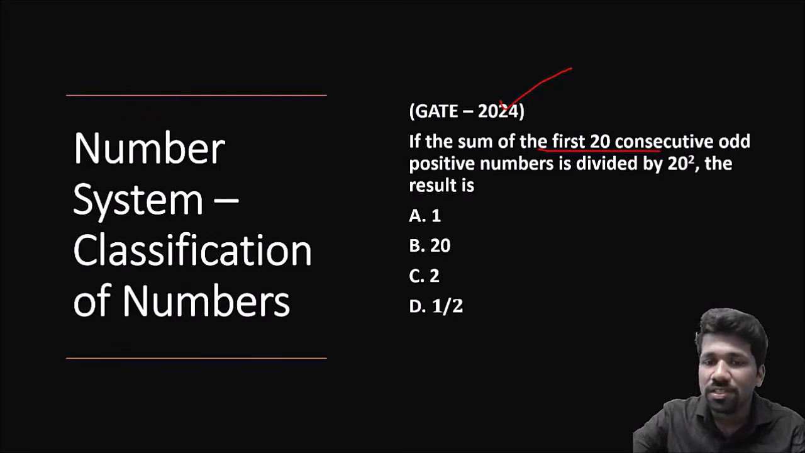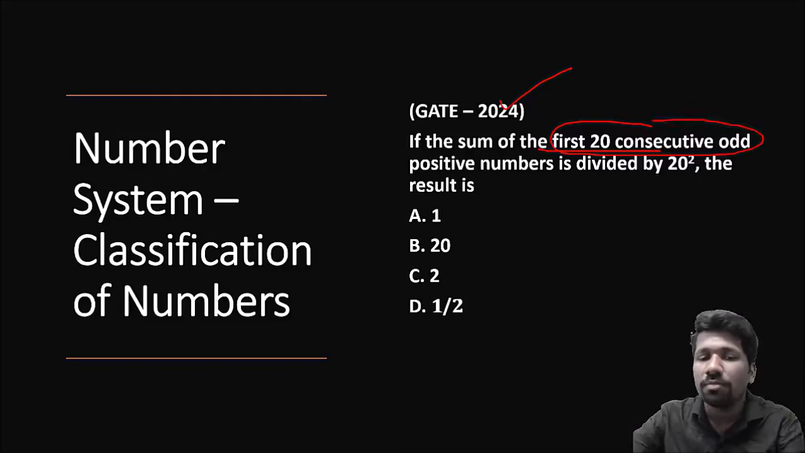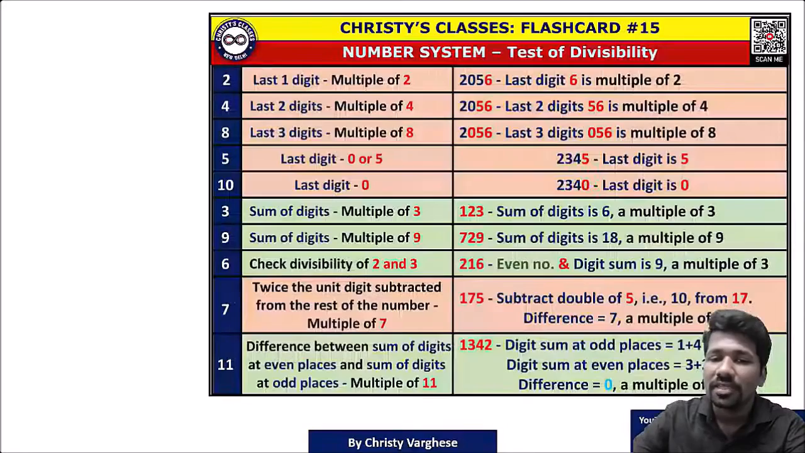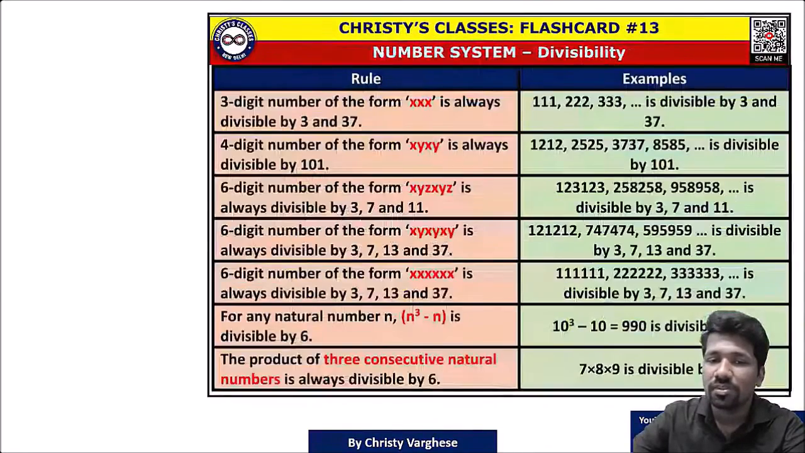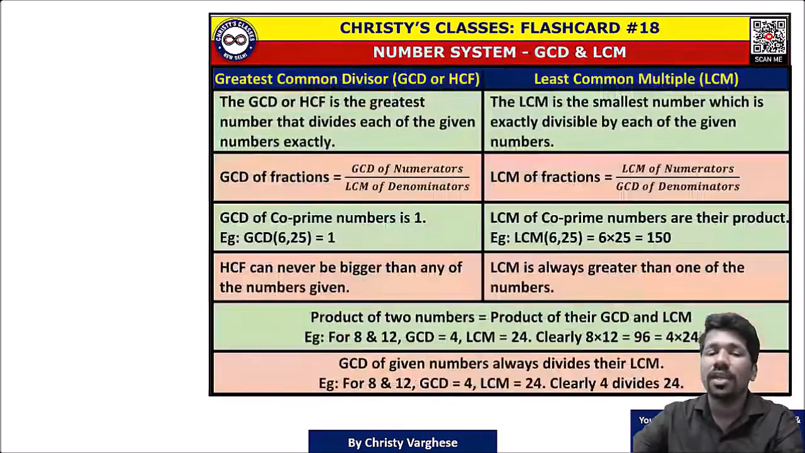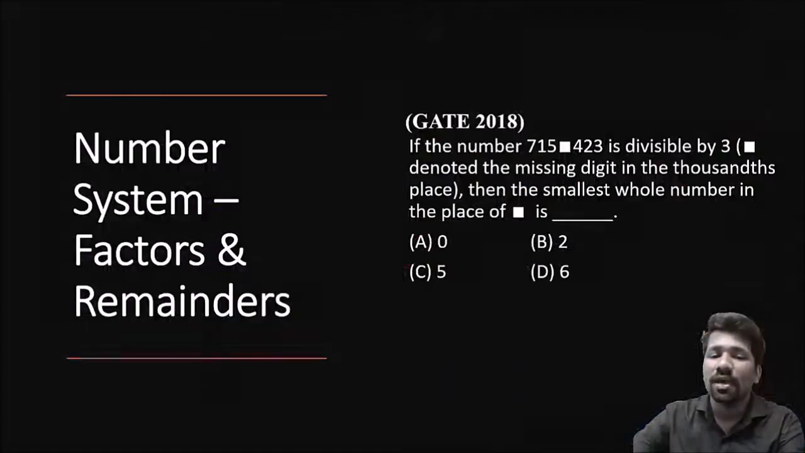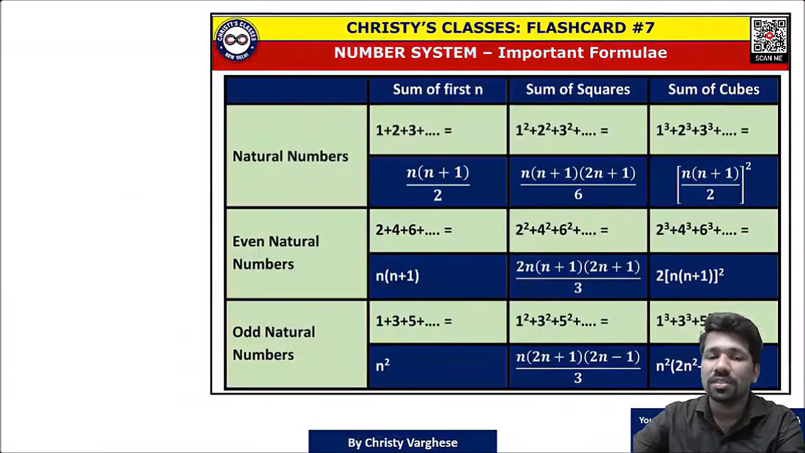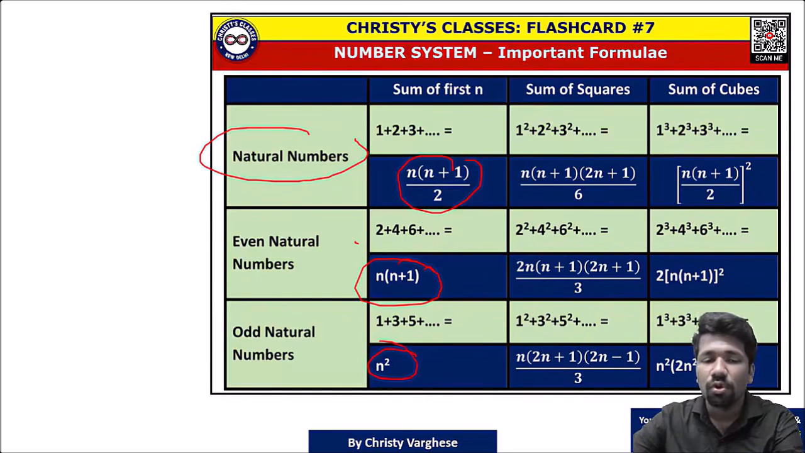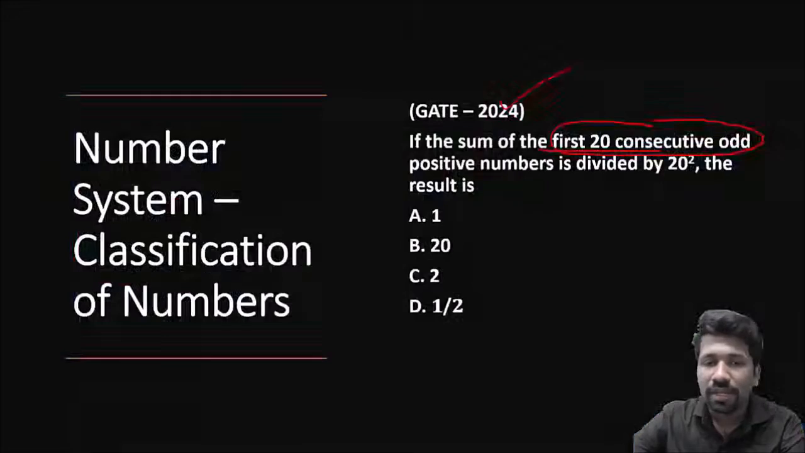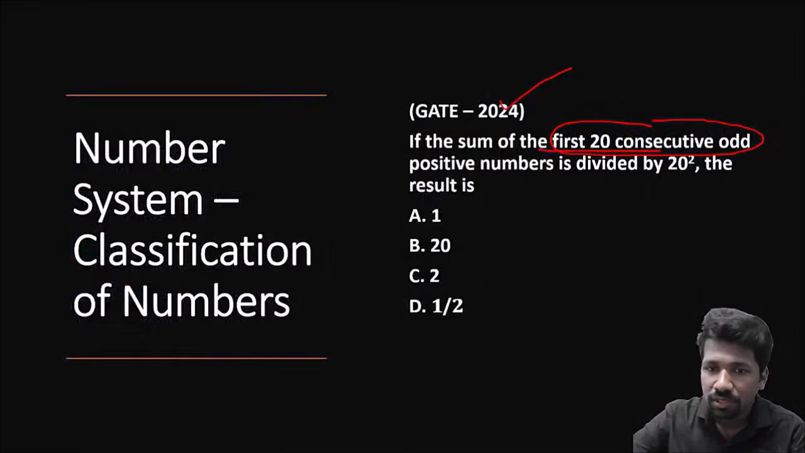इसमें सिर्फ sum of first n consecutive odd numbers का formula पता है तो answer कर सकता है. Sum of first n consecutive odd numbers and all you may have already learned. n square is the formula. If you know that formula, this question is super easy. Sum of first n natural numbers formula, sum of first n even natural numbers formula, sum of first n odd natural numbers formula. This formula is enough to solve this question. So sum of first 20 consecutive odd numbers means 20 square divided by 20 square. 20 square by 20 square is 1.